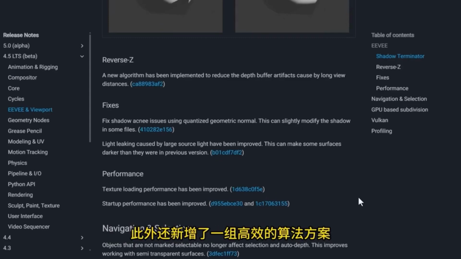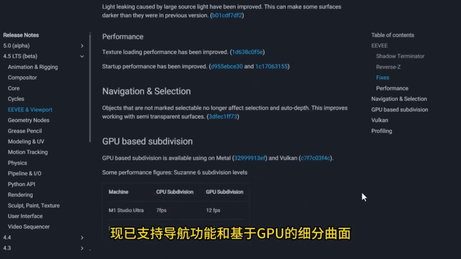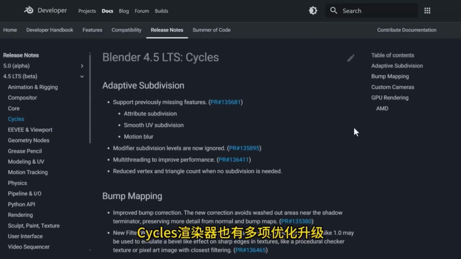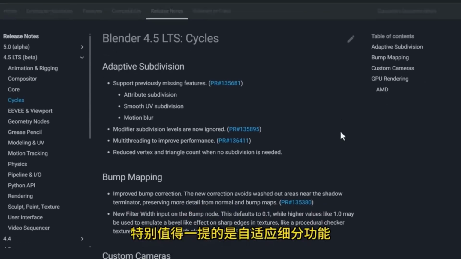Furthermore, a collection of efficient algorithmic solutions has been incorporated. This update includes several bug fixes and performance optimizations and now supports navigation features and GPU-based subdivision surfaces. It also supports both Metal and Vulkan graphics APIs. Compared to CPU processing, the GPU solution offers smoother frame rate performance, and when handling GPU-based subdivision surface meshes, the Cycles renderer has undergone several optimizations and upgrades.